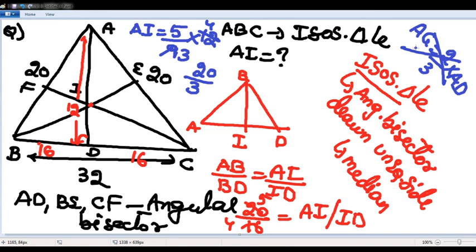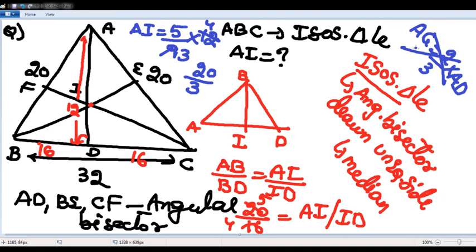Very beautiful question based upon the isosceles triangle. In an isosceles triangle, the angular bisector dropped onto the unequal side will also become the median and the other geometric lines.